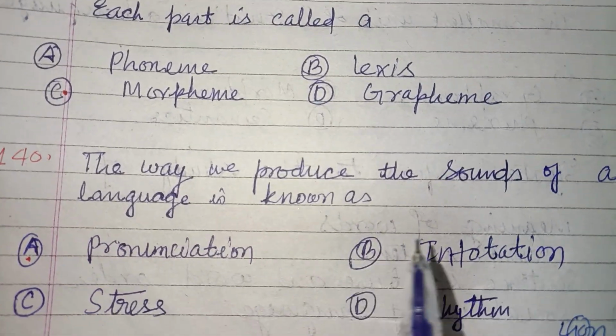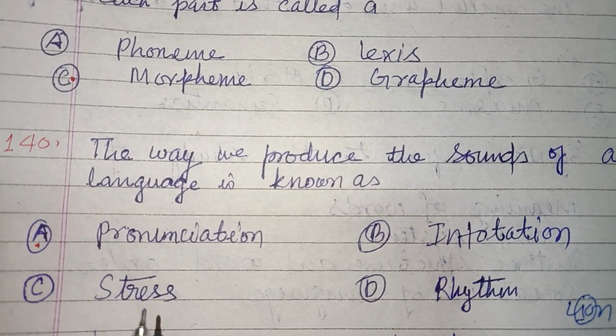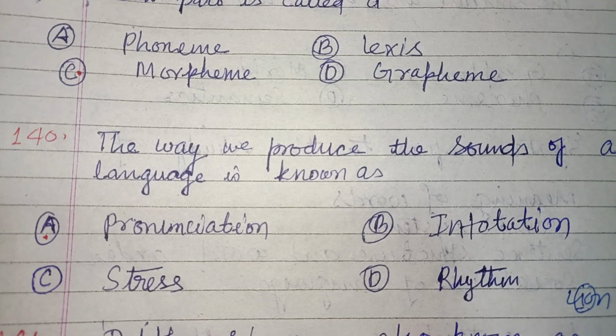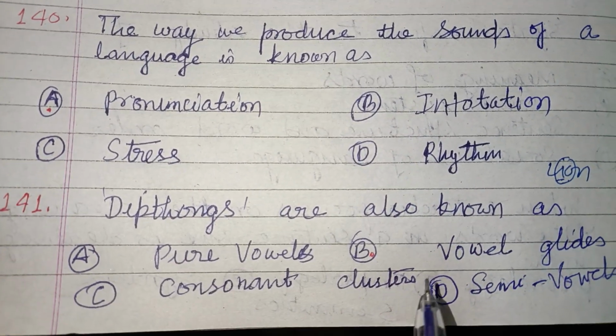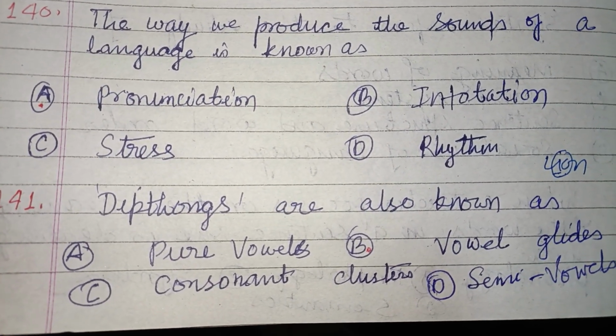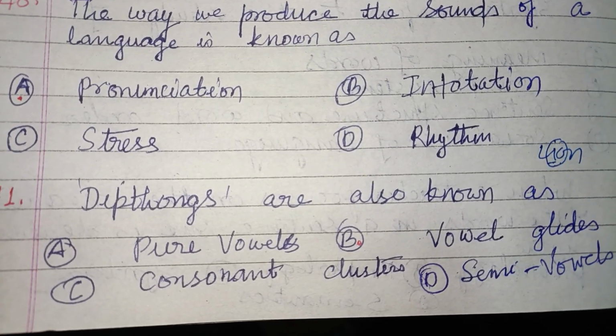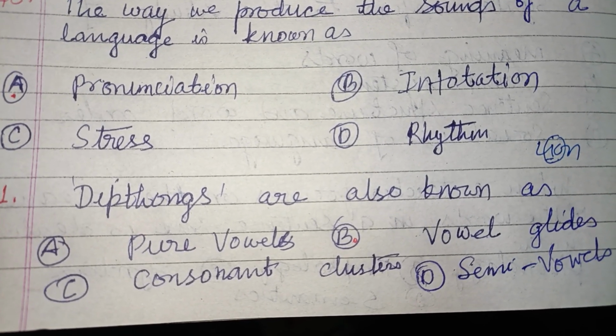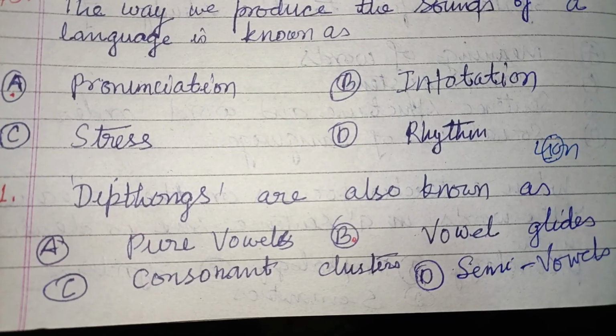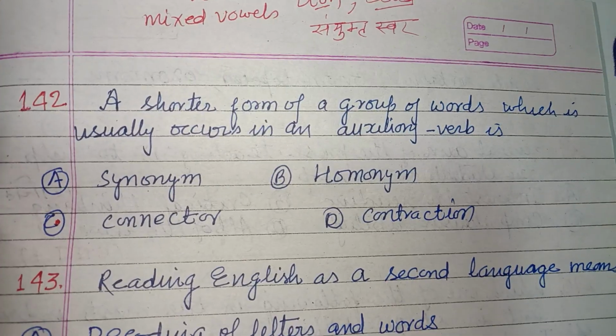The way we produce the sound of a language is known as pronunciation. So that is the correct answer. Diphthongs are also known as vowel glides or mixed vowels. When two vowels come together in a word, they are called diphthongs.